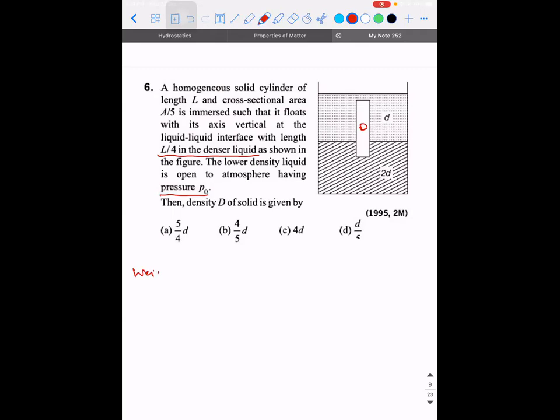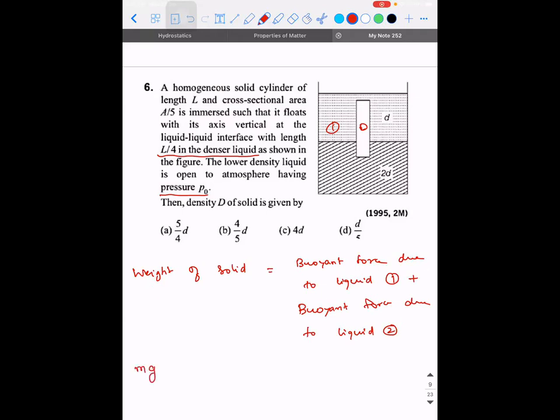So that is, weight of the solid is balanced by the buoyant force due to liquid 1 plus the buoyant force due to liquid 2. Right. So as you told, weight of the solid, which is nothing but m into g, is equal to, what is the buoyant force due to liquid 1?